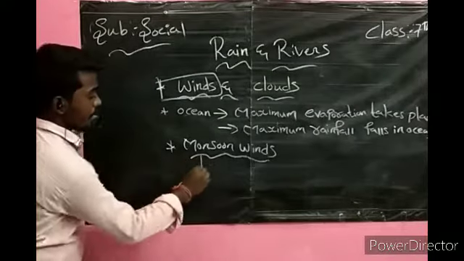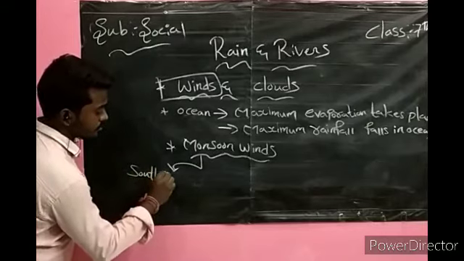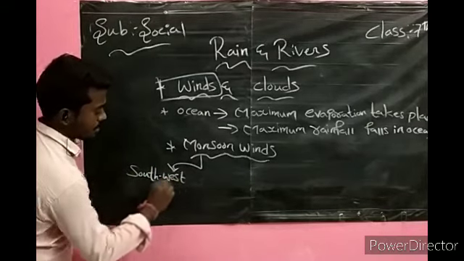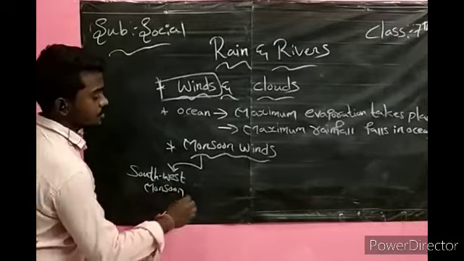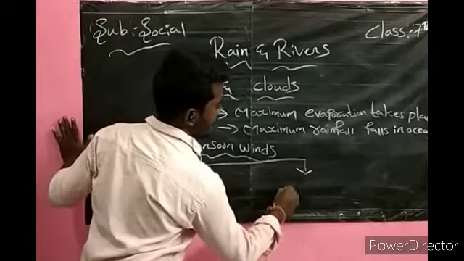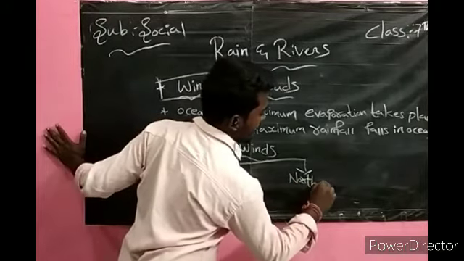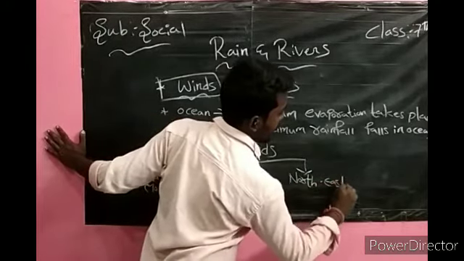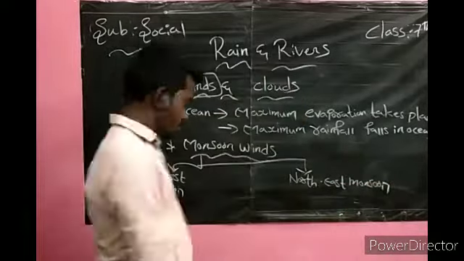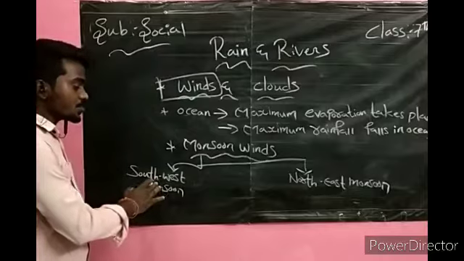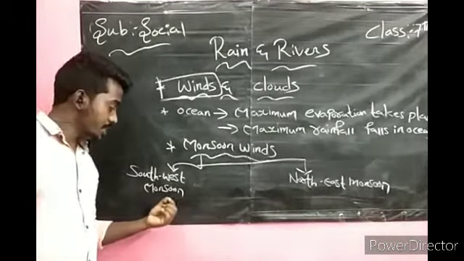We have the monsoon winds: southwest monsoon and northeast monsoon. Southwest is a direction. From that direction, the winds will blow.